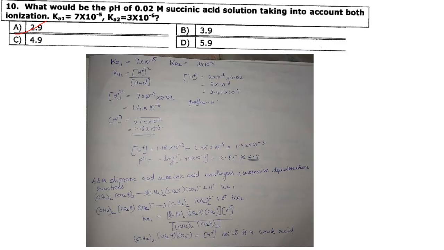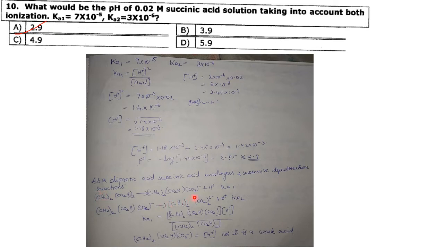Then next one. What would be the pH of 0.02 molar succinic acid solution taking into account both ionizations, that is Ka1 and Ka2? So we know that succinic acid is a diprotic acid and it undergoes 2 successive deprotonation reactions.